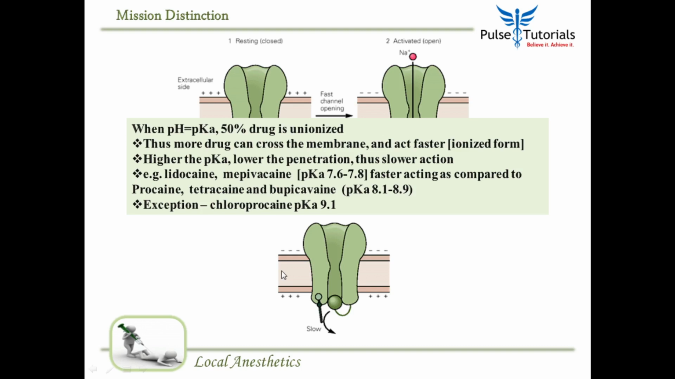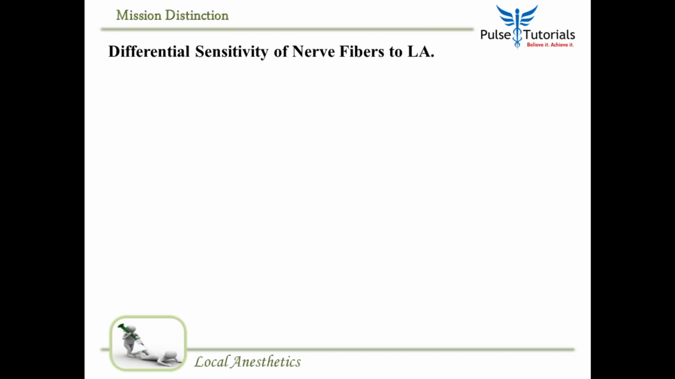The only exception to this rule is chloroprocaine. It probably works by other mechanisms that we are not clear about. Chloroprocaine has a pKa of 9.1 and yet blocks sodium channels better. Simple. Now, please understand that not all nerve fibers will respond equally to local anesthetic. The pain, sensations of temperature, touch, deep pressure, and finally motor function will go.